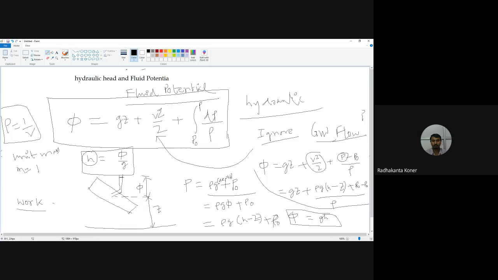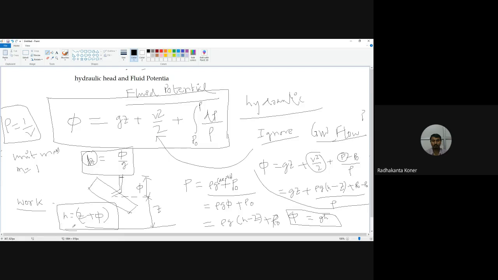Okay. So the flow is always from higher potential to lower potential. H is energy per unit weight. So H we can directly measure. This direct measurement is basically z plus the pressure head. You can measure it directly, so this is a measurable quantity.